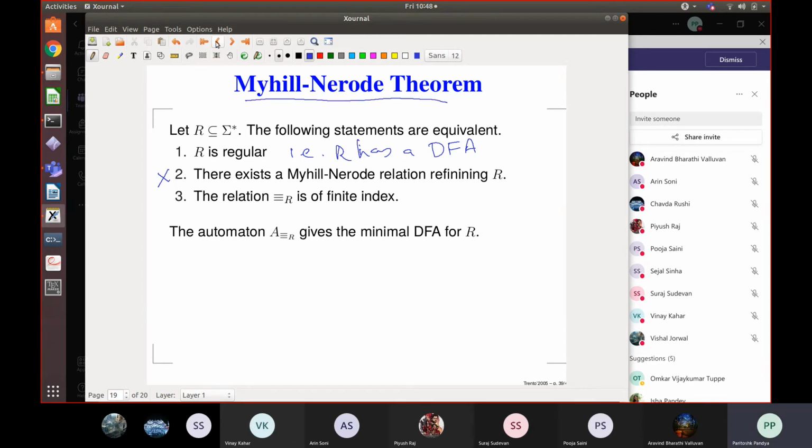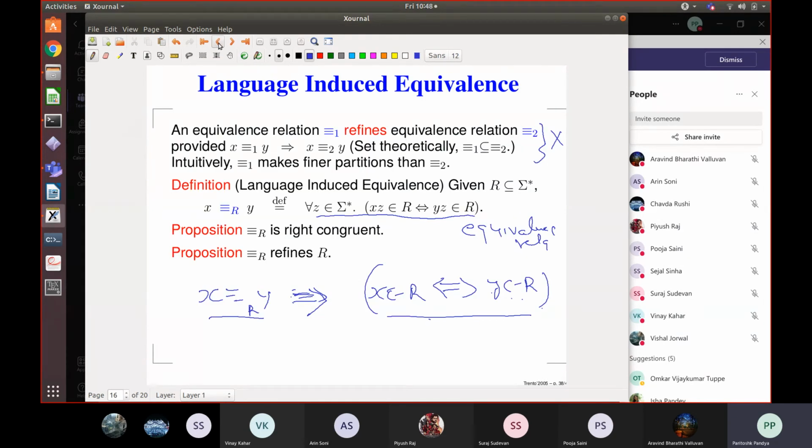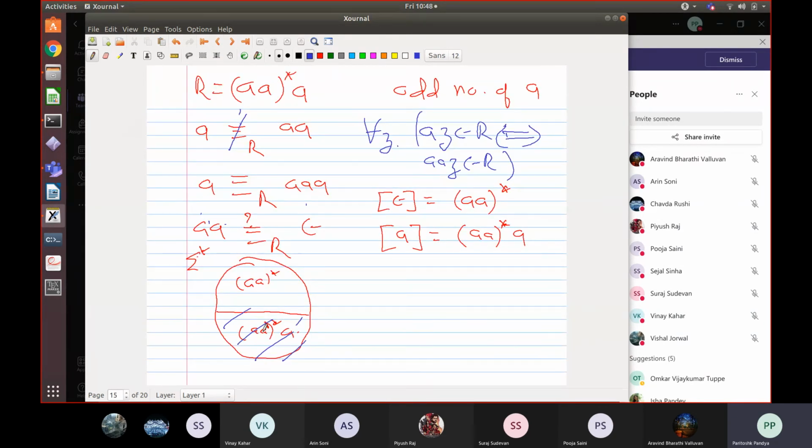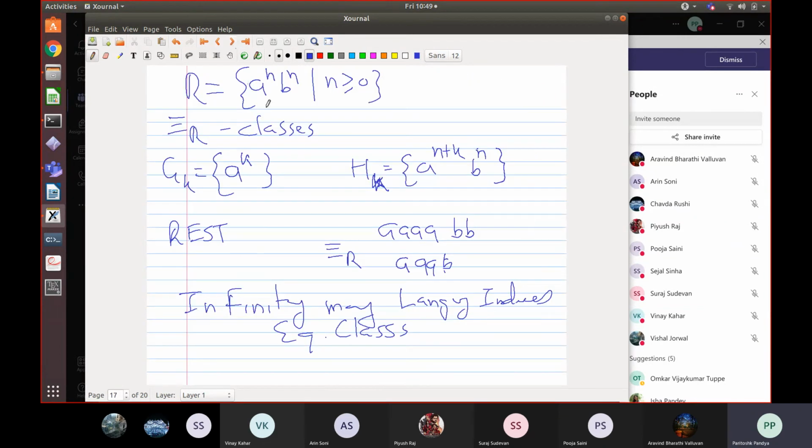And so what we do is, given an R, we calculate the number of equivalence classes that it induces. For this R, we got two classes, and hence it was regular. Of course, we knew it was regular because we had a regular expression. But if you just look at the set of words, then in the language induced equivalence, it gave rise to two classes, and hence it's regular. This gave rise to infinitely many classes, and hence this language is not regular. So this is another way of showing that languages are regular or not regular. Okay, but for that you have to work out what the language induced equivalence classes are. And that's sometimes a little tricky.